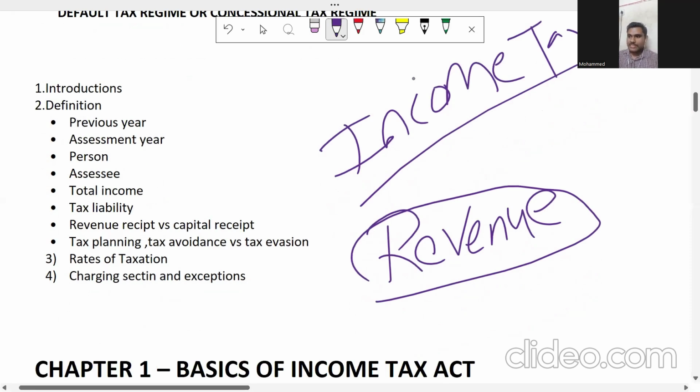What is it? It is revenue-based. So it is important to learn. Tomorrow we are all going to become cost accountants. So we are going to have income for sure. How we are going to show our income, how we are going to deal with those things, that also we can learn in the Income Tax Act 1961.